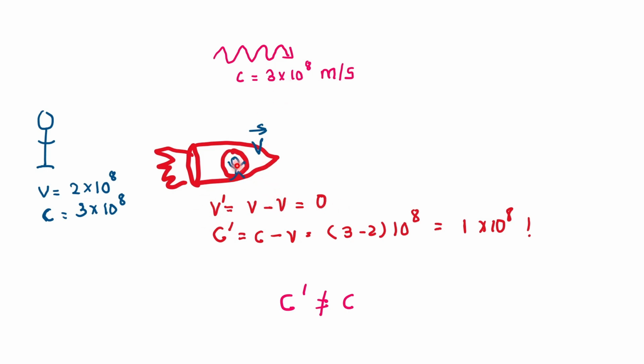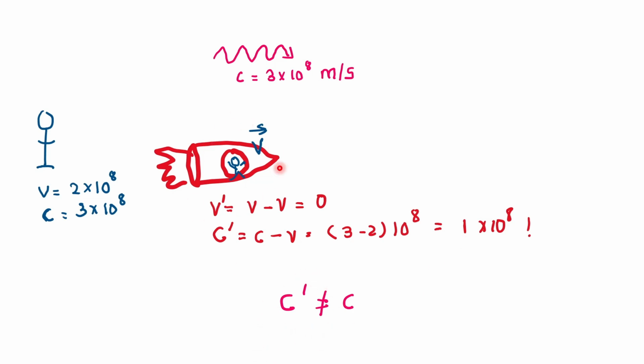But what about the speed of light? What will your friend see the speed of light to be? If we use the same laws of Galilean transformations, the speed of light in your friend's frame of reference should be obtained by subtracting the relative velocity between you and your friend from the speed of light as you measure it, which means c minus v. While you see that light is traveling at 3 into 10 to the power 8 meters per second, your friend will see that light is traveling at a speed 1 into 10 to the power 8 meters per second. C bar is not equal to c.